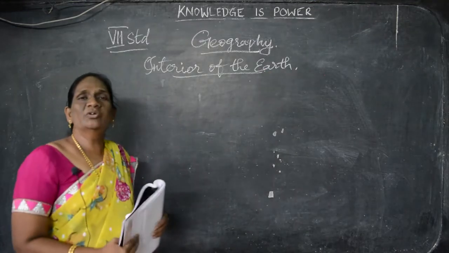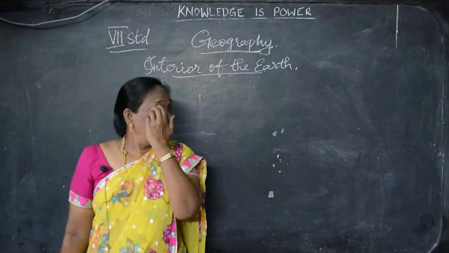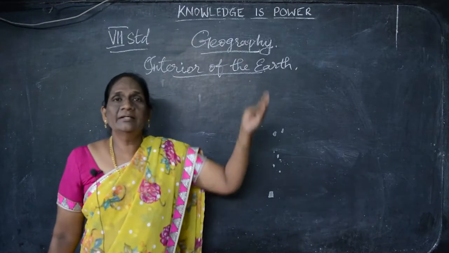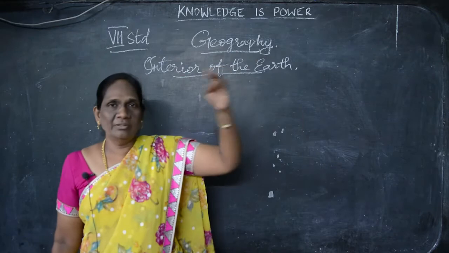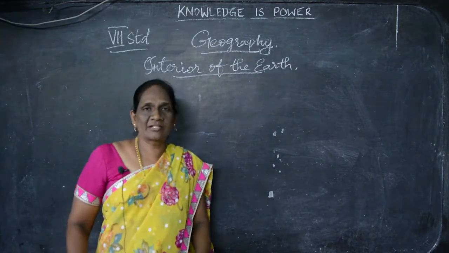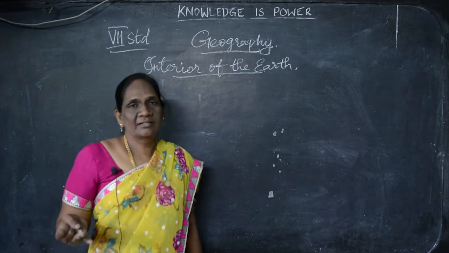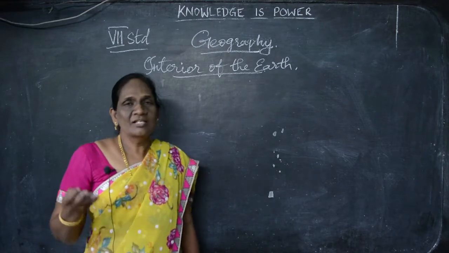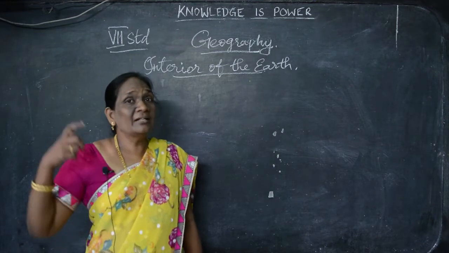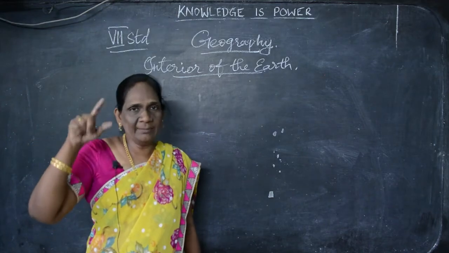Here children, do you know the planets? About the planets, in 6th standard itself you studied about the solar system. Is it not? The sun and the planets, they revolve around the sun. What are the planets, you just say. What are all the planets you know? Yes. Say Mercury, Venus, Earth, Mars, Jupiter, Saturn, Uranus, understand, Neptune, and the last planet is Pluto. So, how many planets? 9 planets are there.